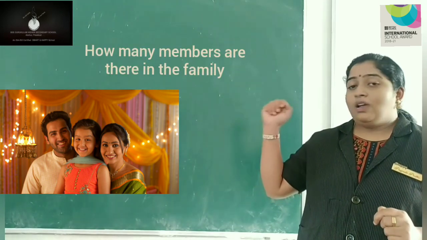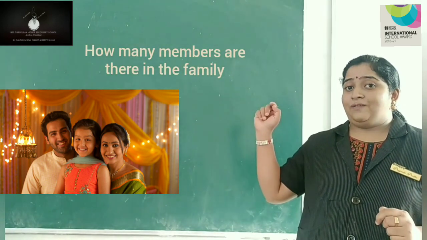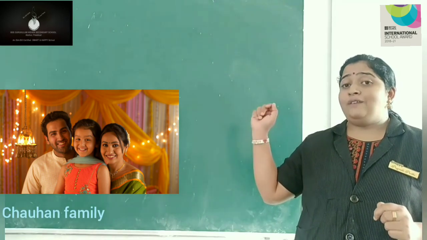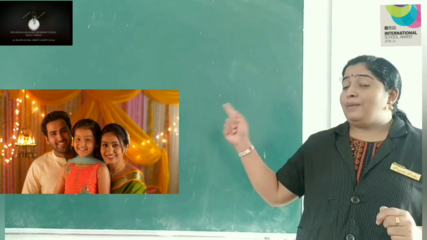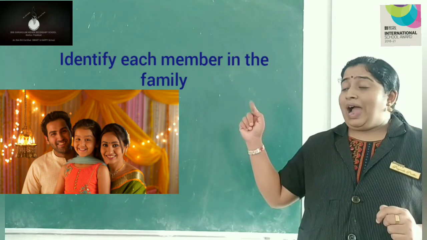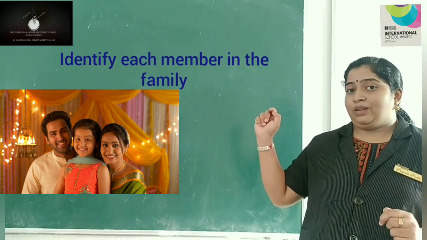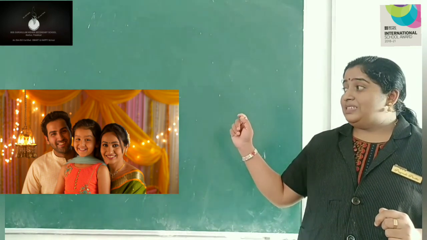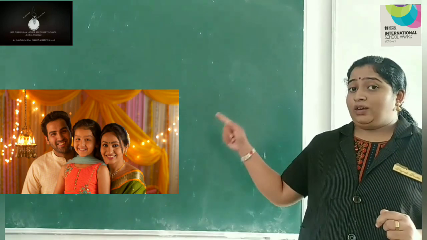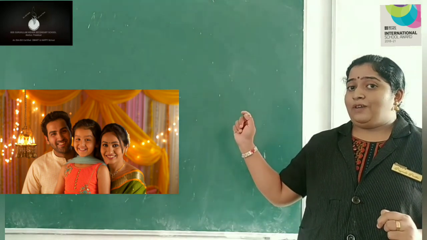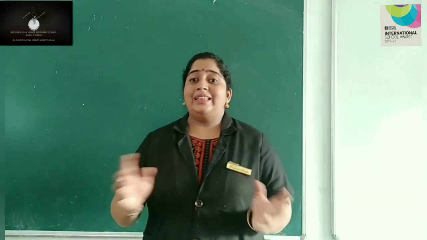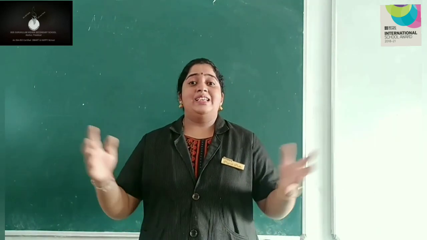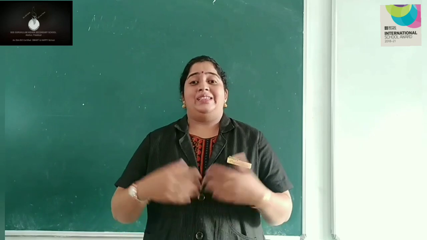This is the first picture. Just see the picture. How many members are there in the family? This is the Chauhan family. There are 3 members in the family. Identify each member in the family. This is Mr. Jayachandran Chauhan, Mrs. Jayashree Chauhan and daughter Shruti in the Chauhan family. So there are 3 members in the family and it's a small family, and a small family is a happy family.